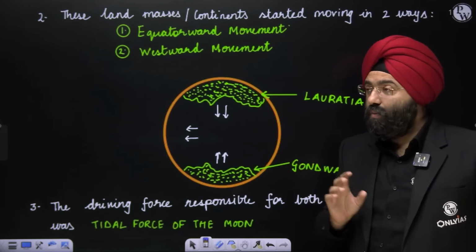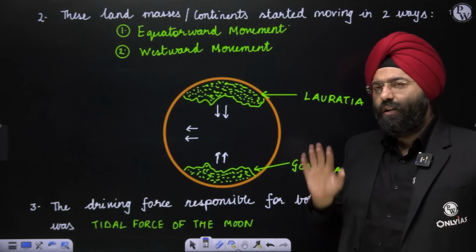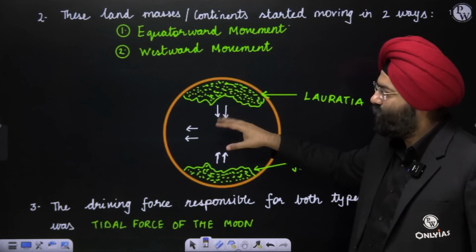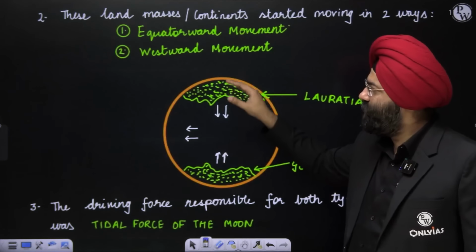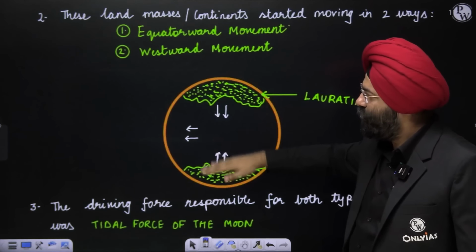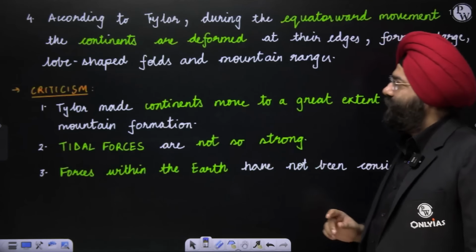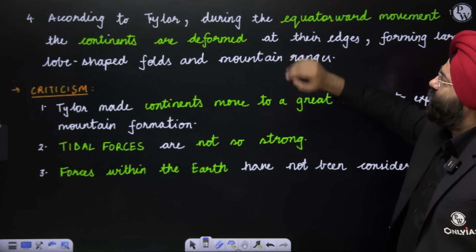Now, right now you'll be saying, how is it possible? But you just have to understand what the thinker is saying right now. So they say that this is a force being exerted. The moon is exerting the force, which is basically causing the landmass to move towards the equator and towards the western side. Clear?